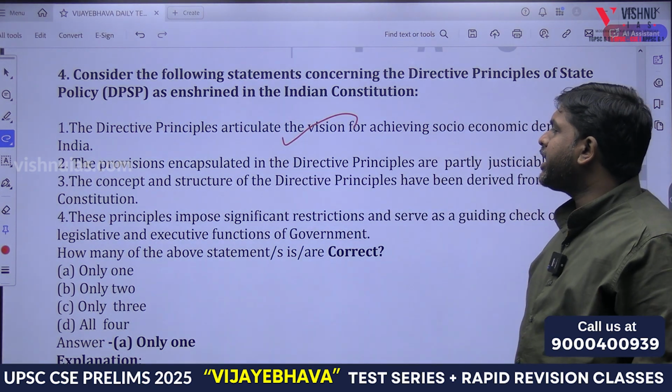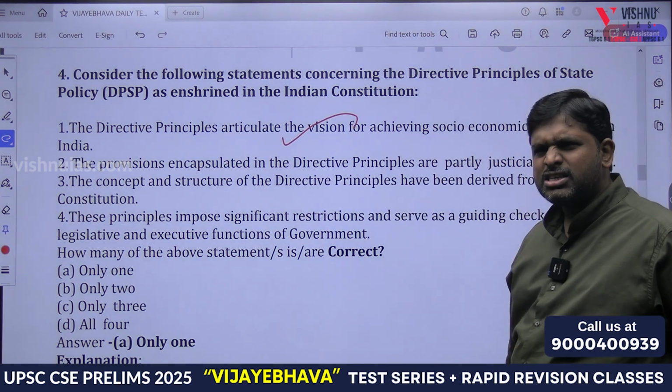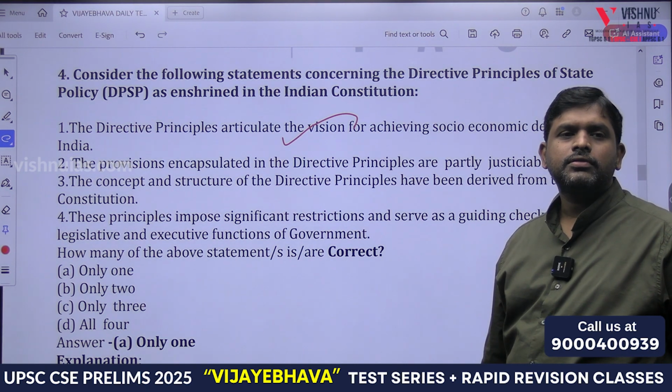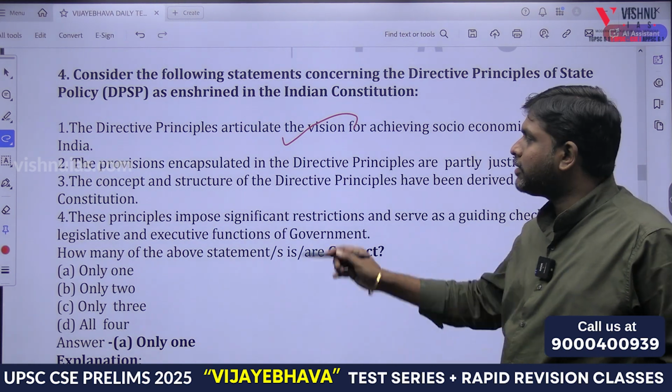The provisions encapsulated in the DPSP are partly justiciable. Partly justiciable or completely justiciable? Which article told? 37. Very good. Article 37.